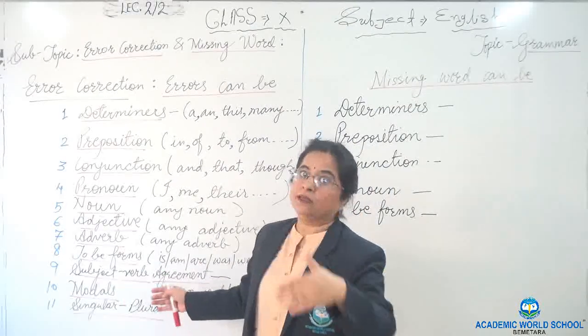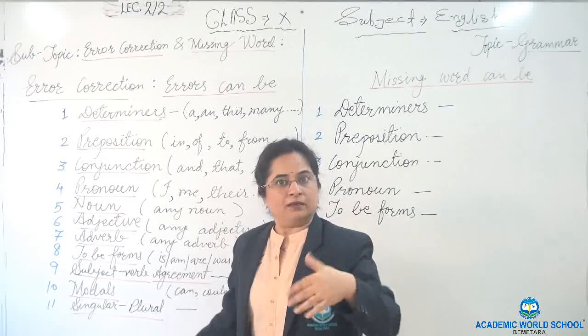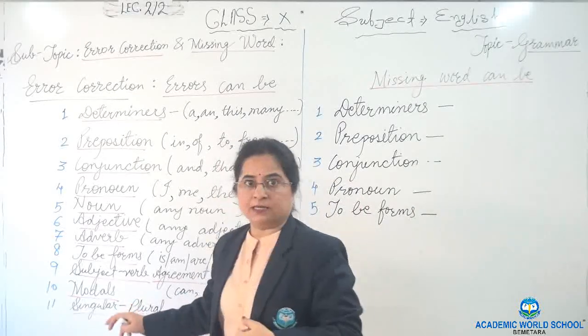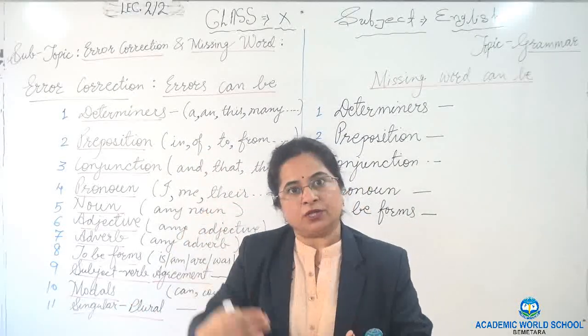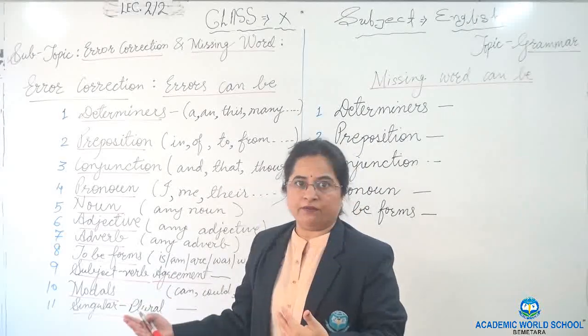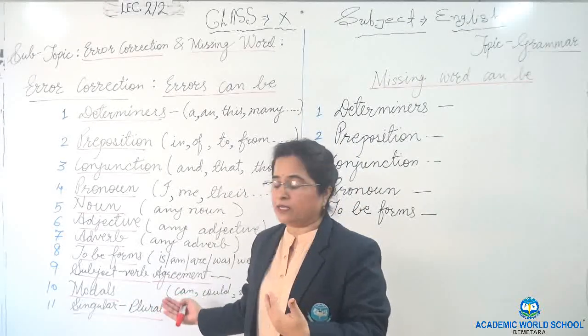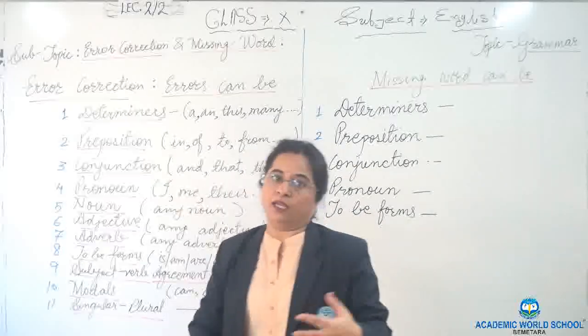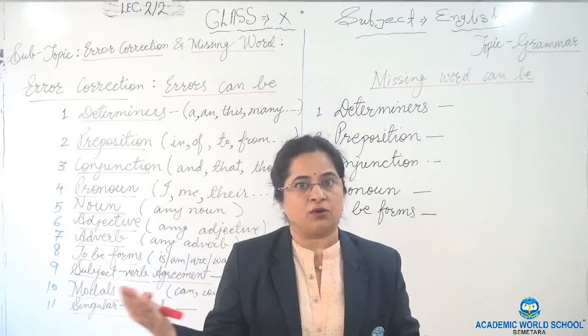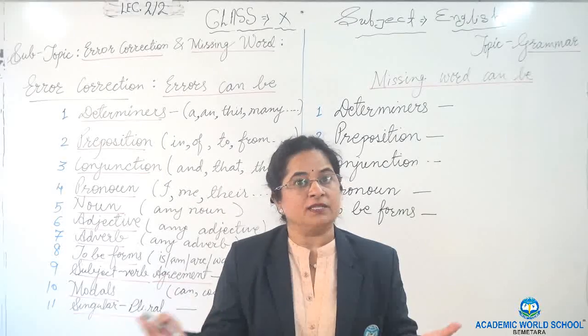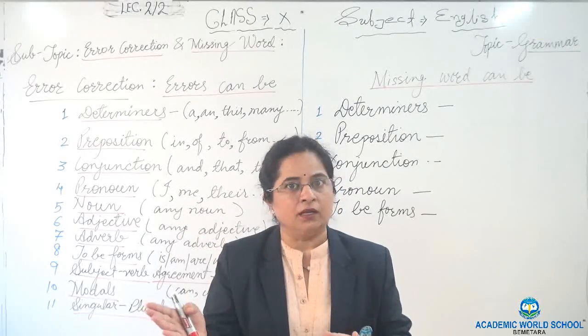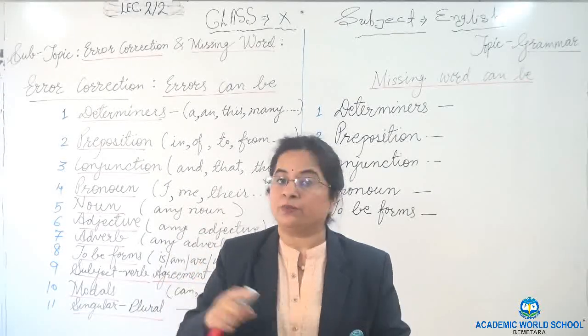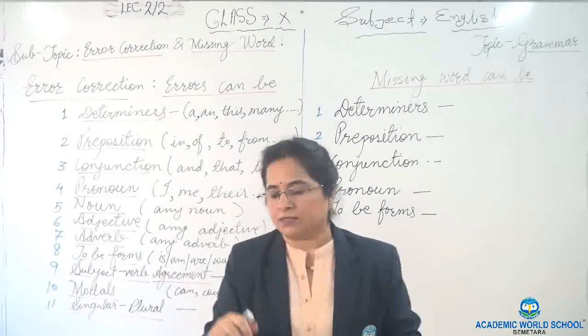And then again accordingly the tense. Modals. If present tense, then accordingly we have to use the modal auxiliaries, otherwise past tense. Then singular plural, if the paragraph is all about singular, then somewhere they have used some plural word. So accordingly you have to see whether the singular is there or plural is there.